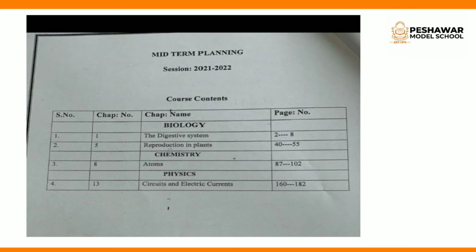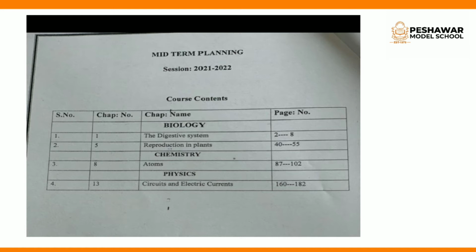So now let's take a start from the first chapter. In the first chapter, the digestive system, you will study about the 5 basic nutrients, about the digestive system in detail, and at the last you will study problems with the digestive system. Clear?